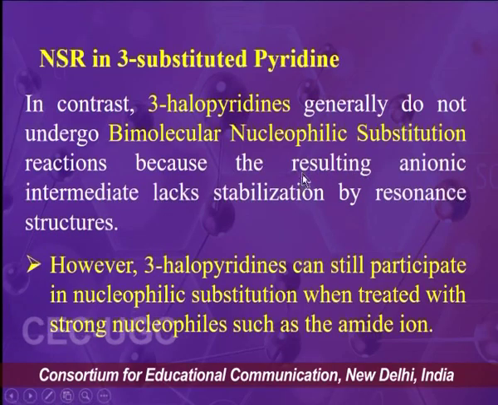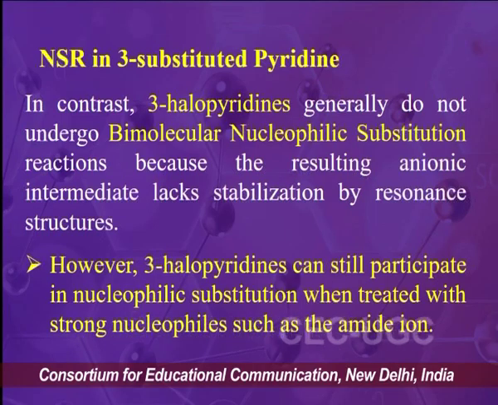So in contrast, 3-halopyridines generally do not undergo bimolecular nucleophilic substitution reactions because the resulting anionic intermediate lacks the stabilization by resonance structure as that was in the case of 2 and 4 substituted pyridine molecule.